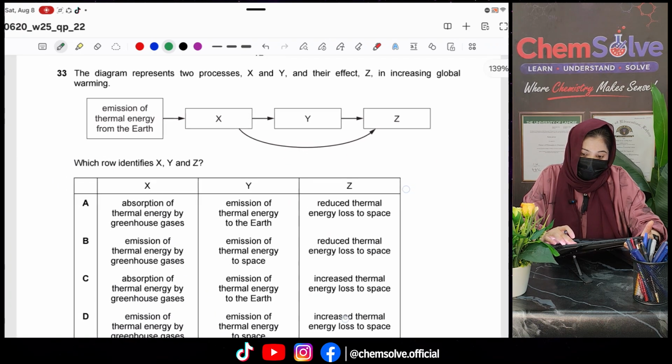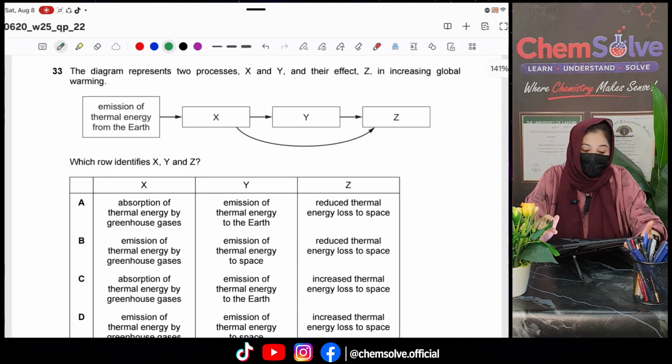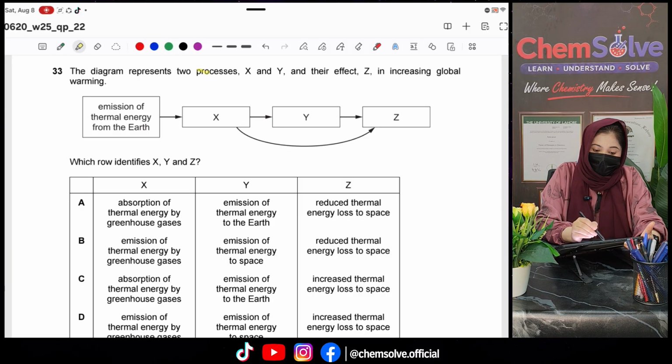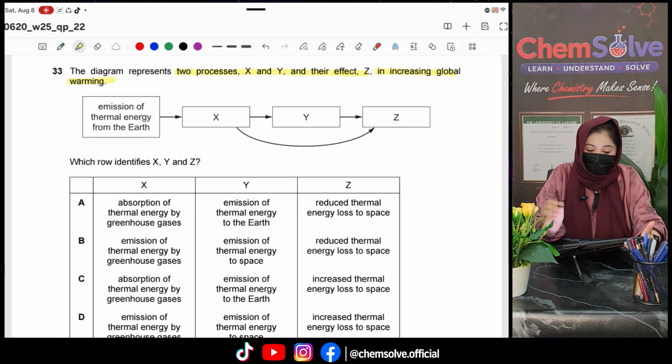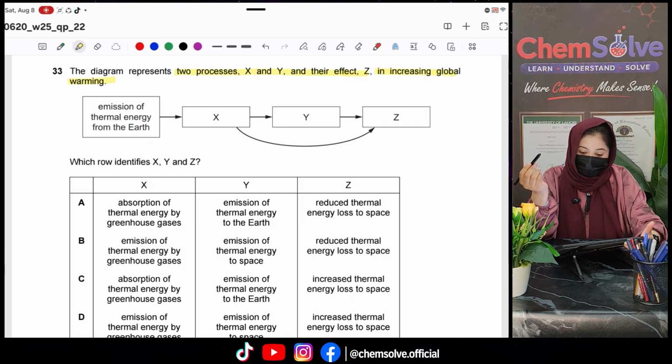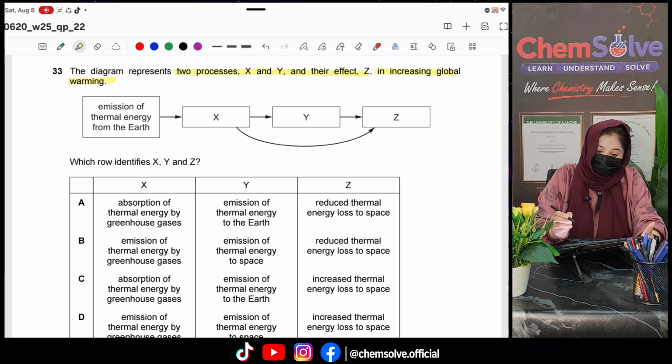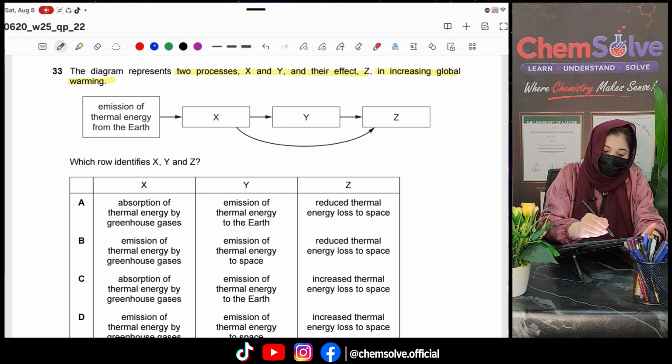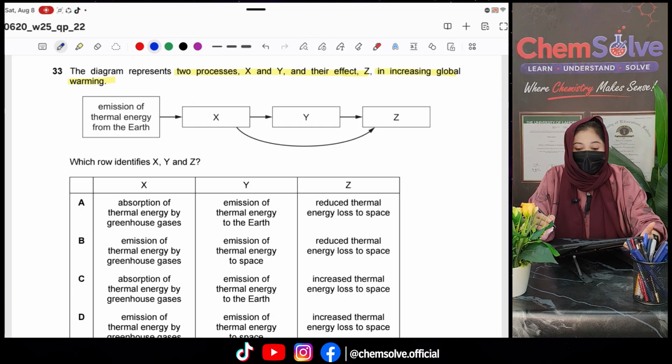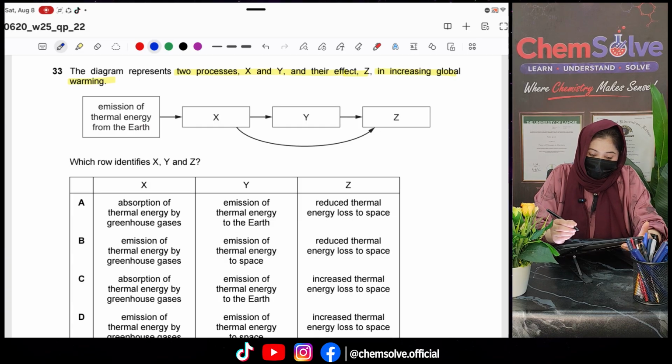So let's move to question number 33. The diagram represents two processes X, Y, and their effect Z in increasing global warming. Okay, so X and Y are happening. There are some processes, and as a result, an effect is created. That is Z. So we have to first look at what the processes X and Y are. Before looking at the options, just see what our understanding is about global warming and the greenhouse effect. So what happened?